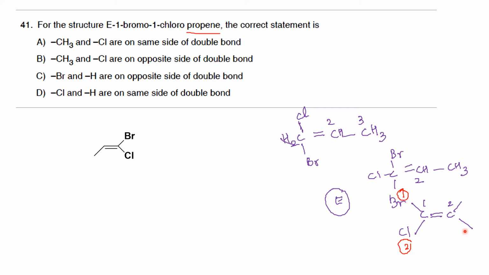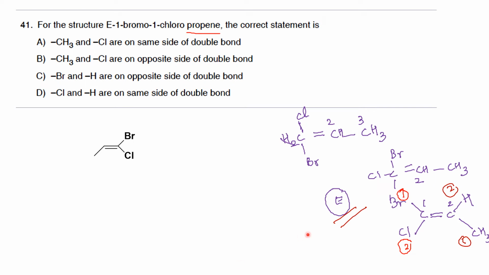Therefore, in order to make an E compound, the highest priority group, that is CH3, should be on this side, and hydrogen should be on this side. So now when you assign the priority, it is like 1, 2. Now you can see that 1 and 1 are opposite, 2 and 2 are opposite. So definitely the stereochemistry is E. The designation for this compound is E. It is an E isomer.